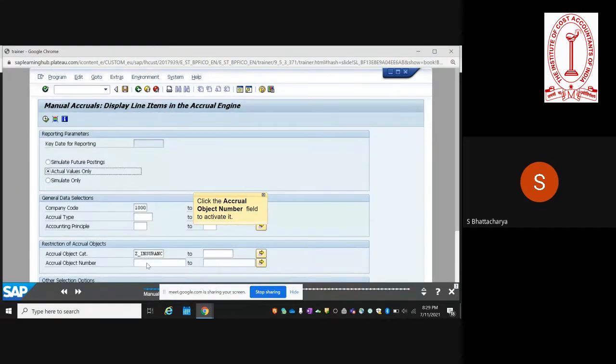Then you have to enter something called the accrual object number. There's an accrual object category; SAP provides certain accrual object categories, and then the accrual object number. This is a template that you would have already created. You create a template where you say that my total accruals is 6,000, this is for lease rental payment, each month it is 500. All that information is fed, and then you keep simply repeating the program every month without having to pass the same journal entry.